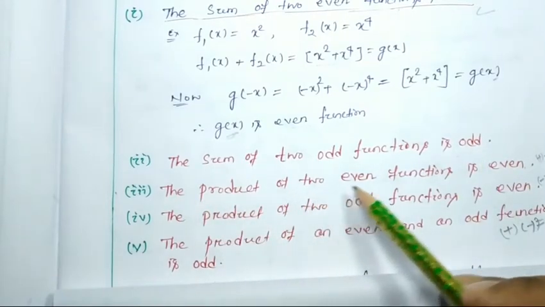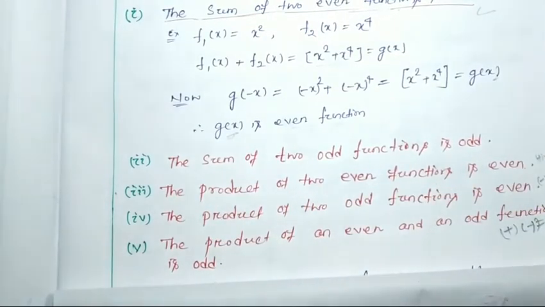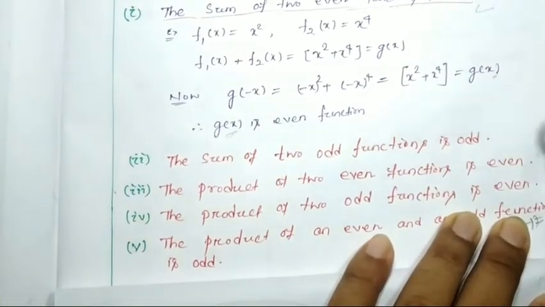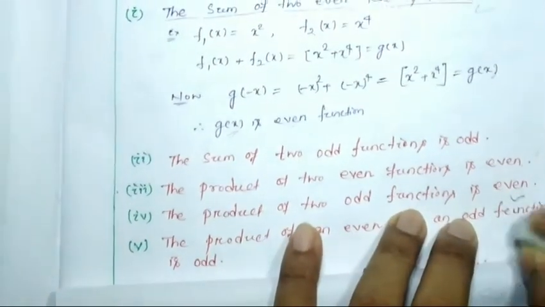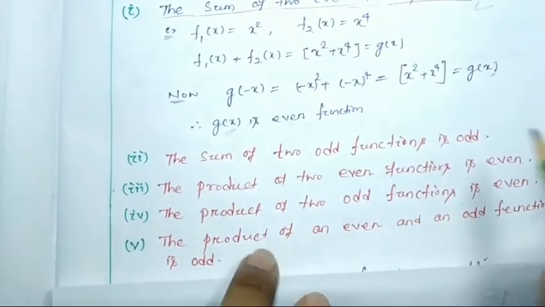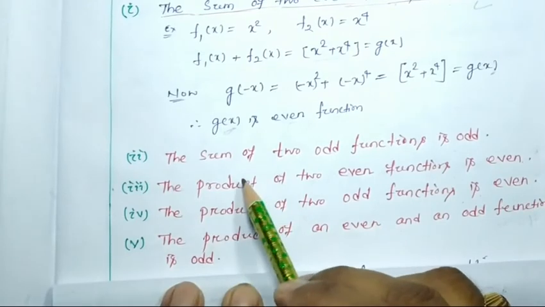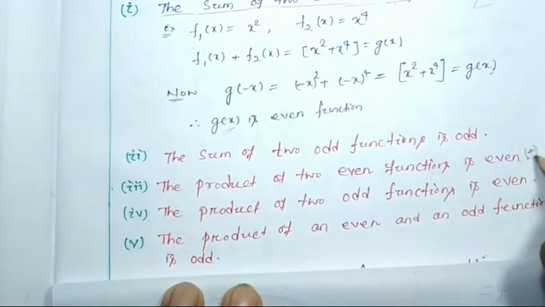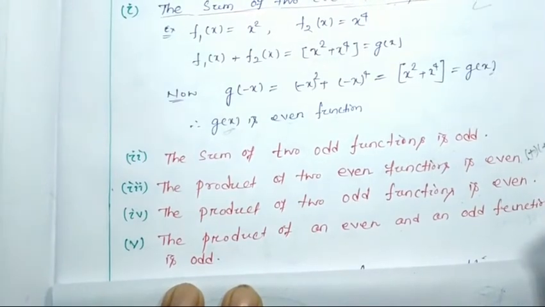You can also verify this in the same manner. The product of two even functions is even, that is plus into plus will be equal to plus.